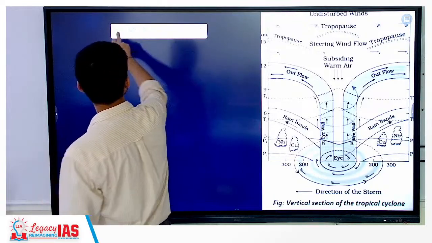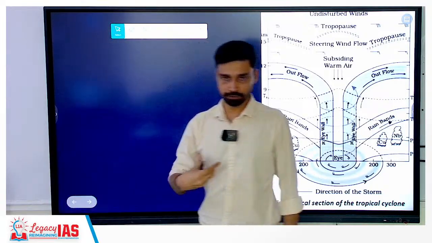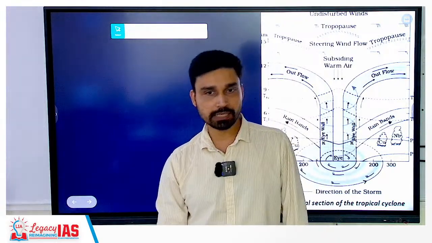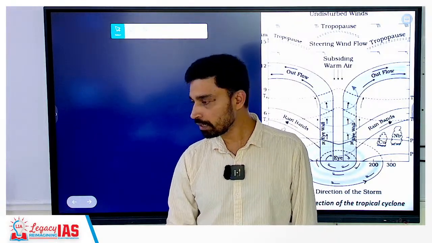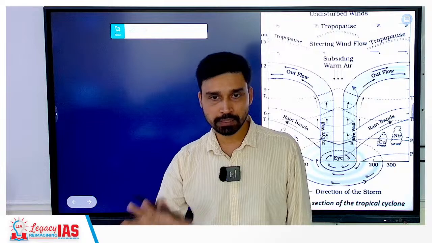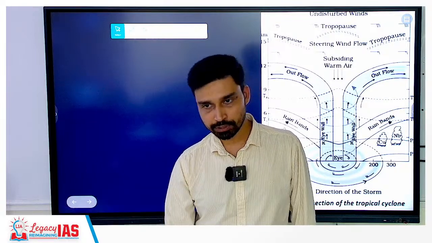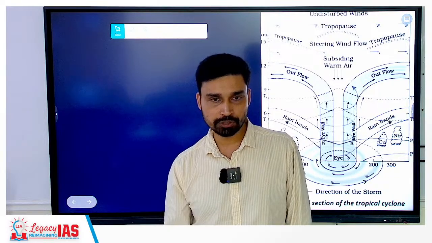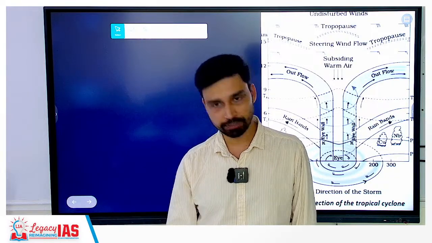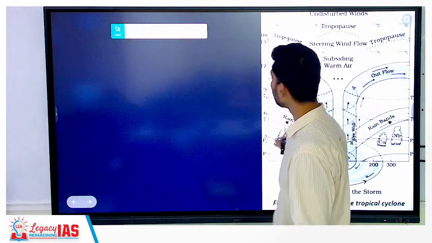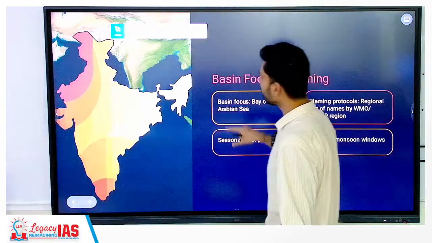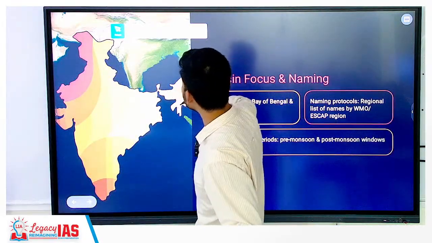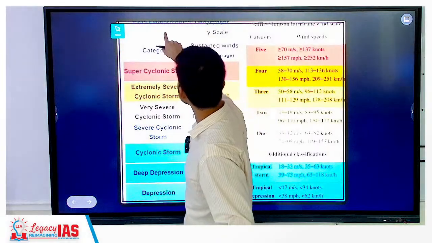So, we are talking about this, that is how you have to link with the current affairs, because cyclones are continuously coming in news. So the static part, the conceptual part, we have to look from the class notes, and whatever current affairs information you come across, what kind of cyclone they are, what is the wind velocity, which of the states or regions were affected by cyclones and all that, you can keep on adding in the same notes, not prepare separate notes. Same notes, leave a space and add points from the current affairs.